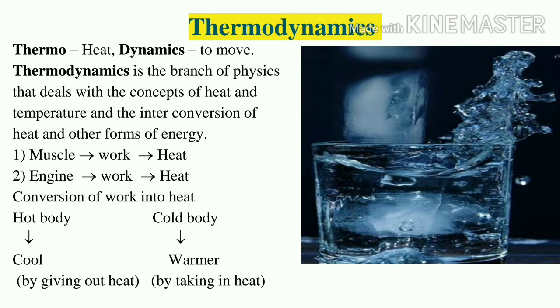And whenever we are doing some sort of work or exercise, what will happen? We'll be getting a lot of sweat. So why are we getting sweat? Due to the heat produced inside the body. Means whenever we do exercise, we are doing work, and due to that work done, a lot of heat is produced inside the body, which moves out in the form of heat.